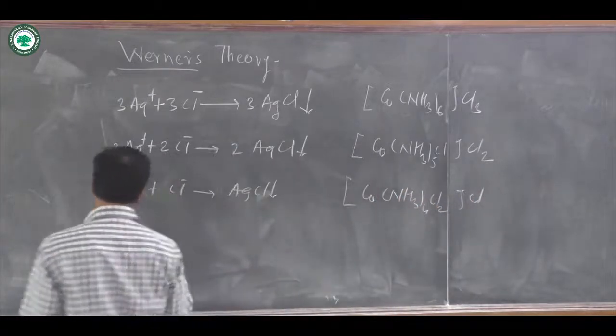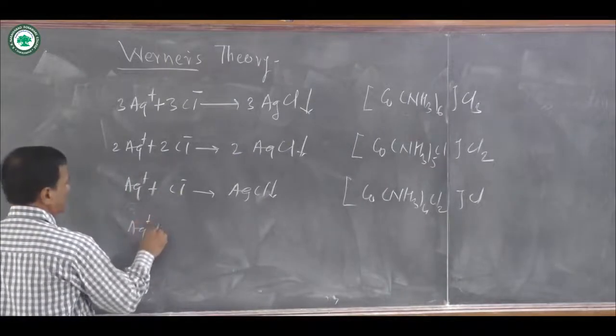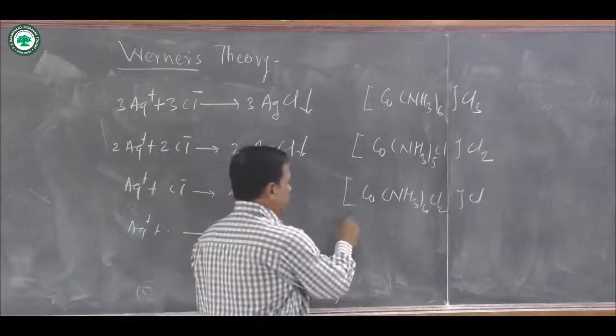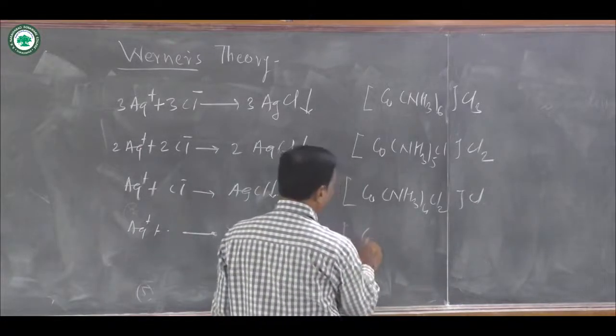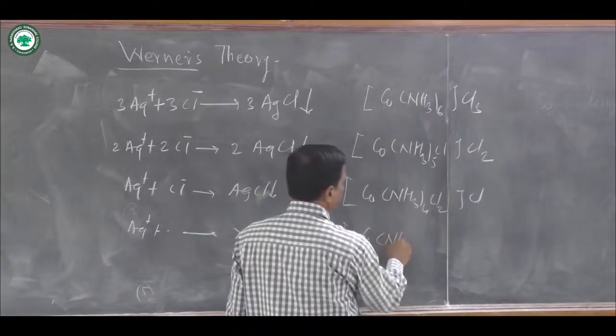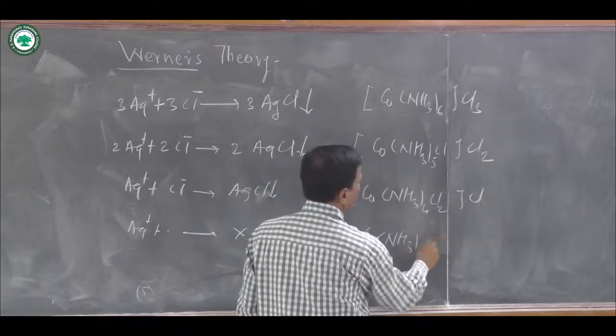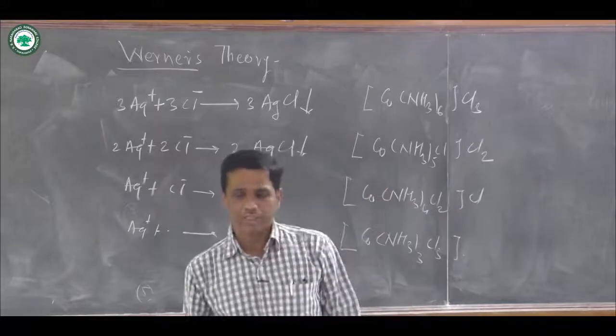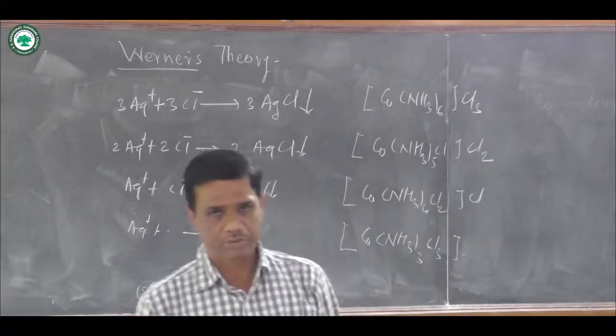If you consider Ag plus, there is no Cl minus, and the complex compound is [Co(NH3)3Cl3]. All these are the 4 coordination compounds.